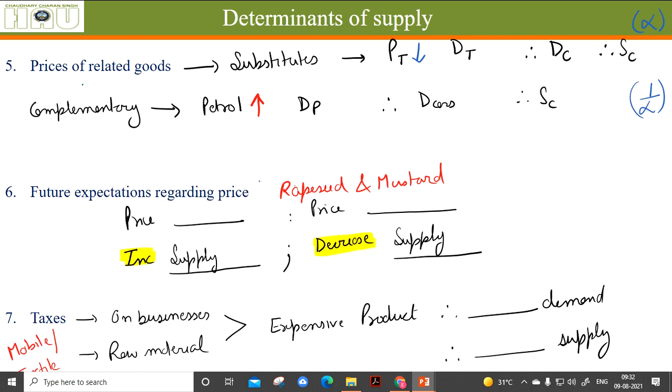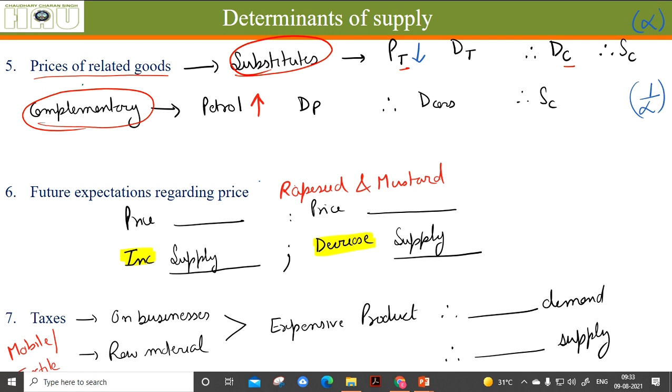The fourth factor that leads to a shift in supply is prices of related goods. The related goods are of two types: substitutes and complements. Substitutes are such as tea and coffee; both are substitutes.